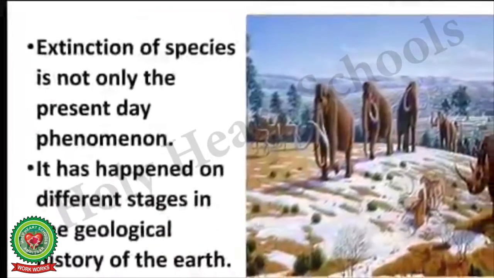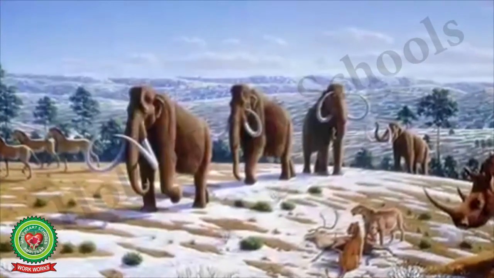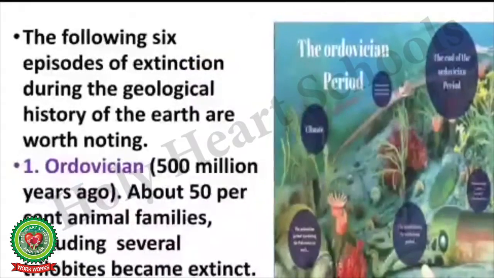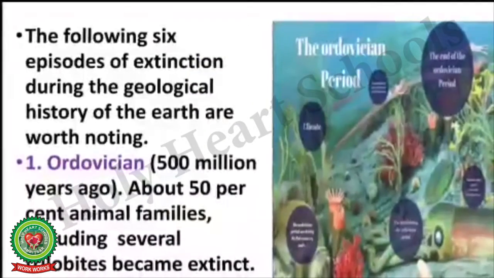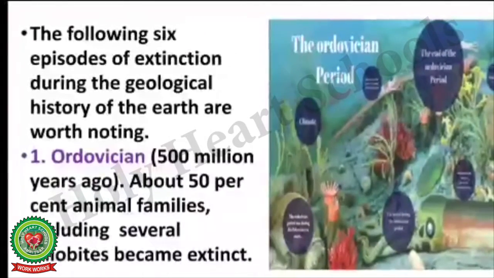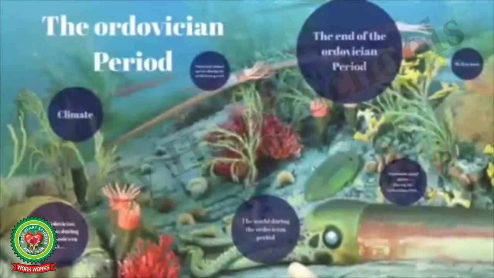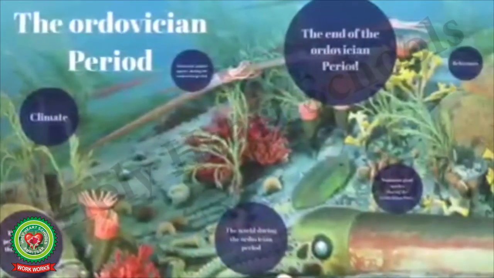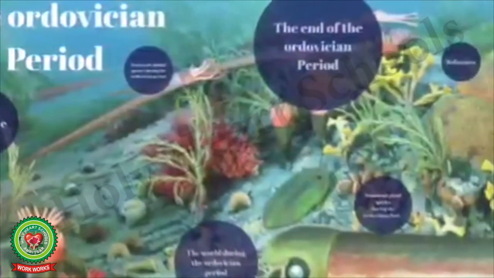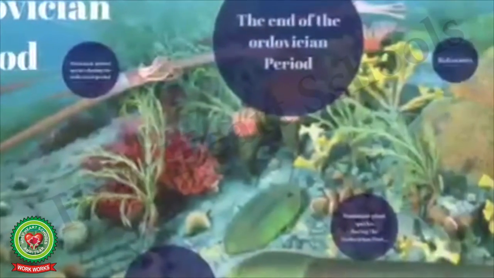Extinction of species is not only a present day phenomenon, it has happened at different stages in the geological history of the earth. The following 6 episodes or stages of extinction during the geological history of the earth are worth noting. First, the Ordovician period, which took place about 500 million years ago. About 50% of animal families, including several trilobites, became extinct.